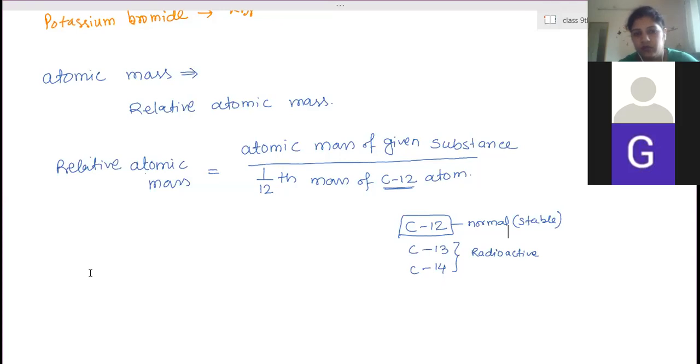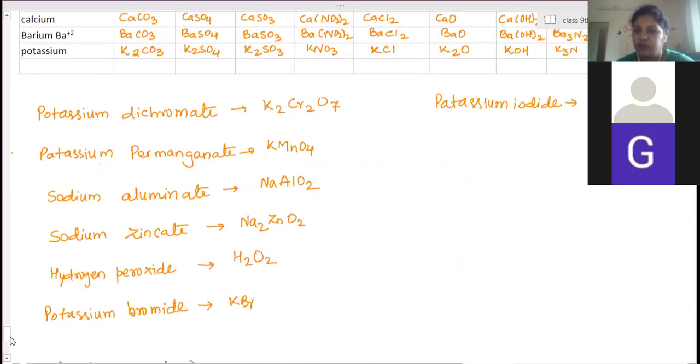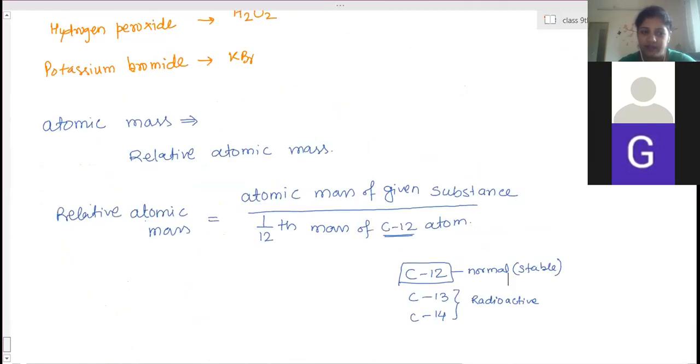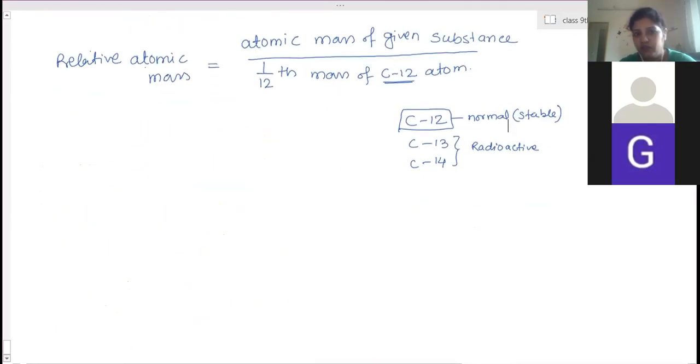Only the definition of relative atomic mass is part of your study right now, because much more calculation has to be done to find it out, and we are not supposed to do that. The scientists have already done that work. They found out the atomic masses of different substances. We are only learning those. How they found them out, we are not going into.